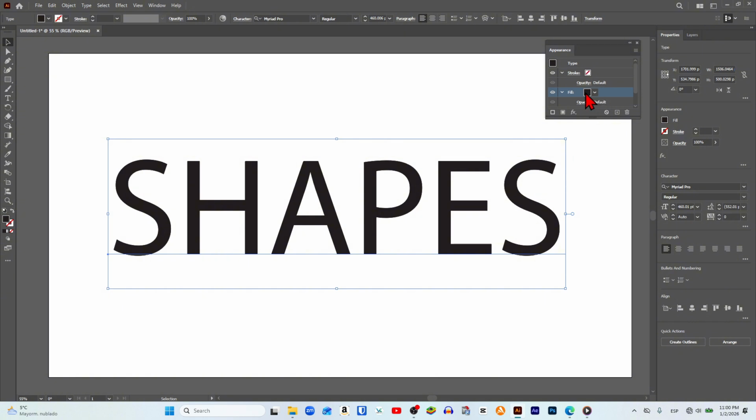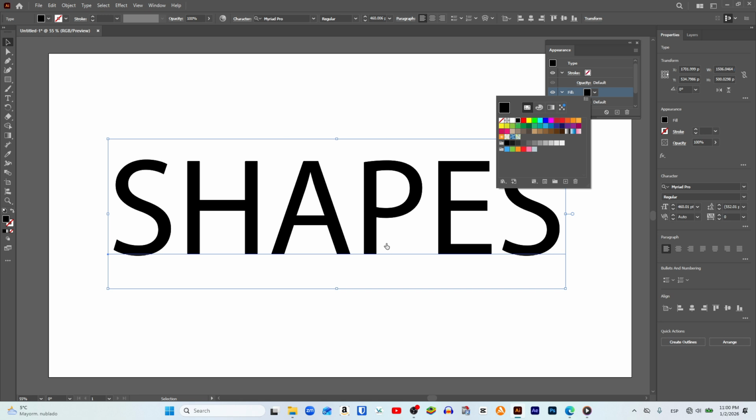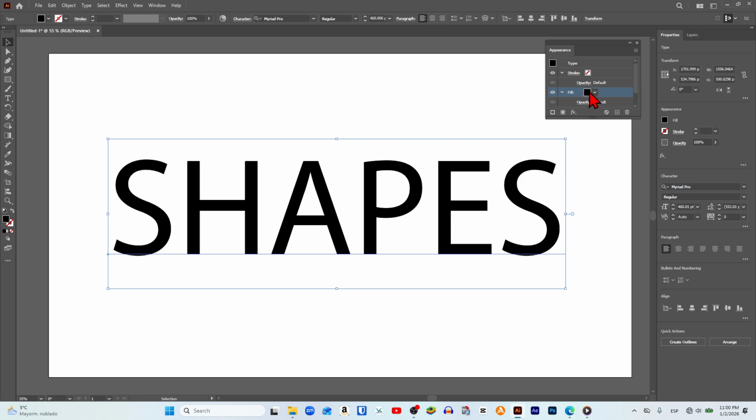We click on the color box, and in this color palette we choose the same color we selected before, in my case black. After that, again in these icons at the bottom, we click on the icon on the far left, and a stroke is added.